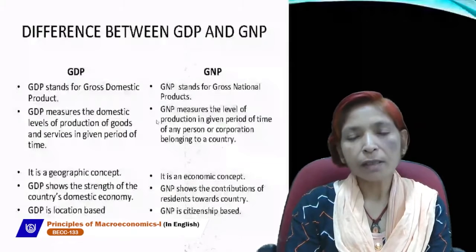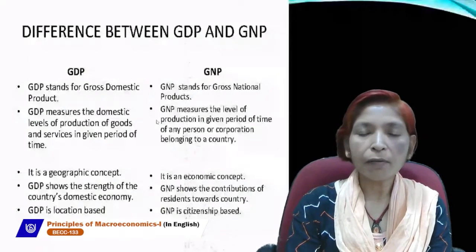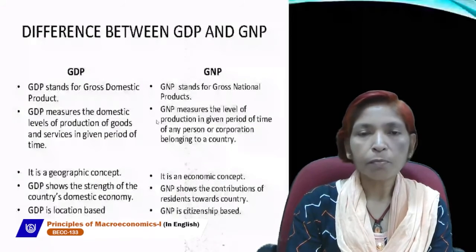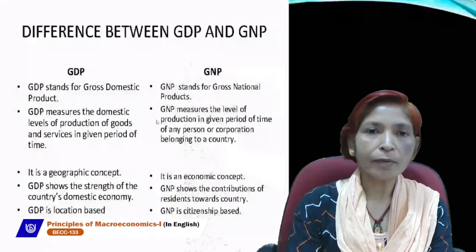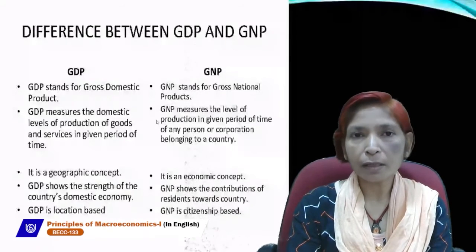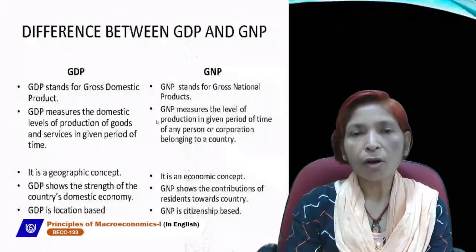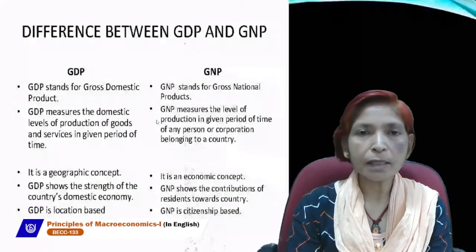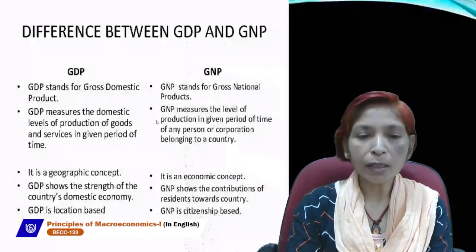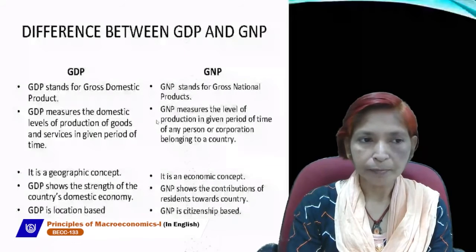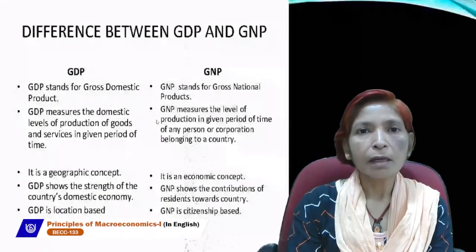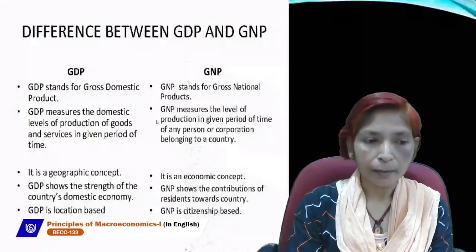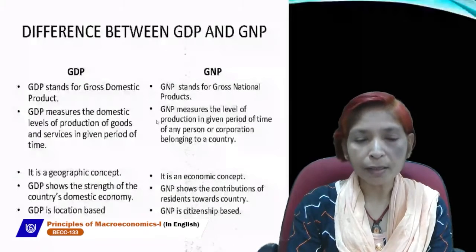And GNP measures the level of production in a given period of time of any person or corporation belonging to a country. In other words, GNP is the total sum of all the final goods and services produced by normal residents of a country in an accounting year. GDP is a domestic concept. It is related with domestic territory, so it is a geographic concept.